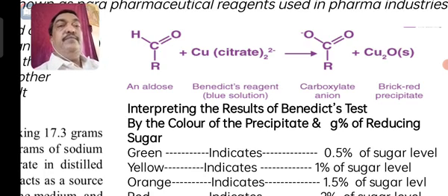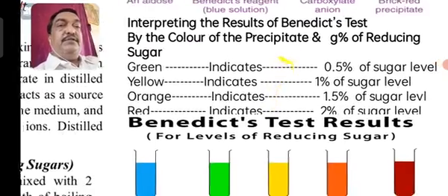Suppose in urine there is a sugar, it may be glucose or fructose, which is having an aldehydic part. The aldehyde part of the glucose which is present in urine, when treated with Benedict reagent and heated for 5 minutes, that aldehyde group will be converted into acid, and the copper will be reduced to cuprous oxide, Cu2O, which is brick red in color, right? So you can interpret the results like this.